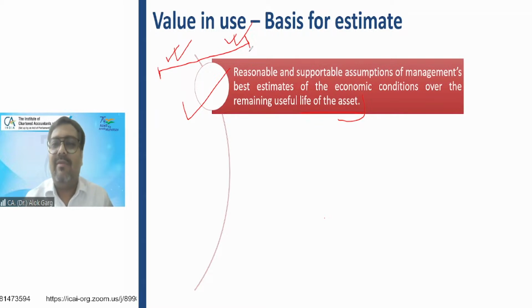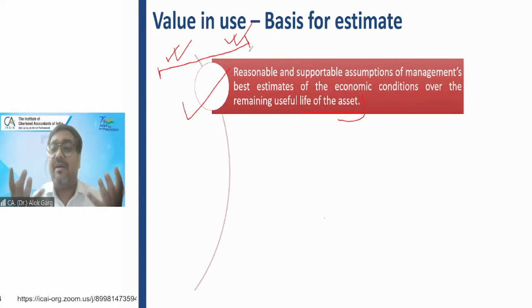And friends, just be mindful and meaningful. Whenever you are projecting your future cash flows, there is an element of discount rate to it. There is an element of time value of money to it. So the projections are not like an Excel calculation. The management should have a reasonable and supportable assumption for why management is thinking that they will be able to generate such and such cash flows. Right.